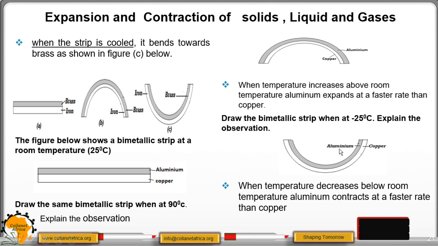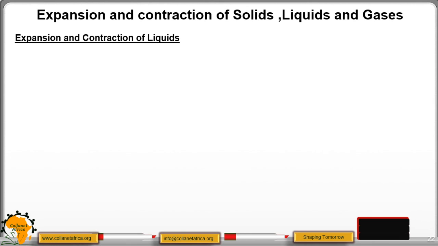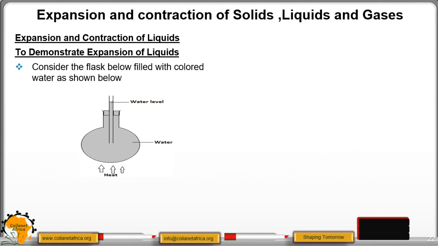Aluminium will expand more than copper. Then we move to expansion and contraction in liquids. In this case, we are going to consider the figure below. We have the beaker or the flask that is containing water. We can see the level of water here.